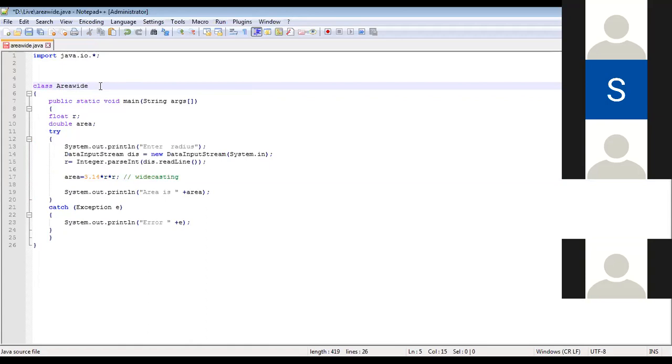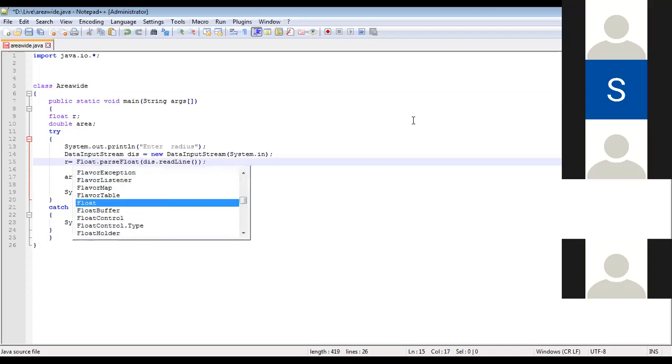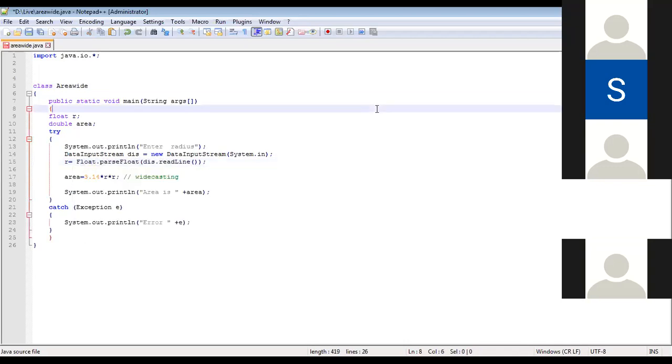Ma'am, a doubt. Hello. Yes, tell me. R is equal to Integer.parseInt, this read line. Wait. Parse float. And it was copy paste, the data. Float. Yeah, okay. Float. No, if it was Integer.parseInt, my 5.35 would not have been accepted. Even though this has been given a float over here, only 5 would have been accepted. Are you able to get me?